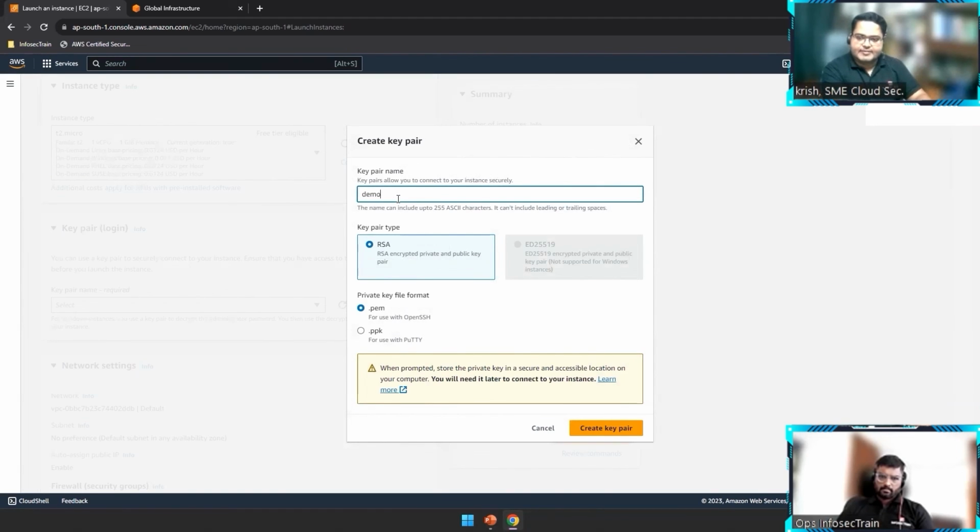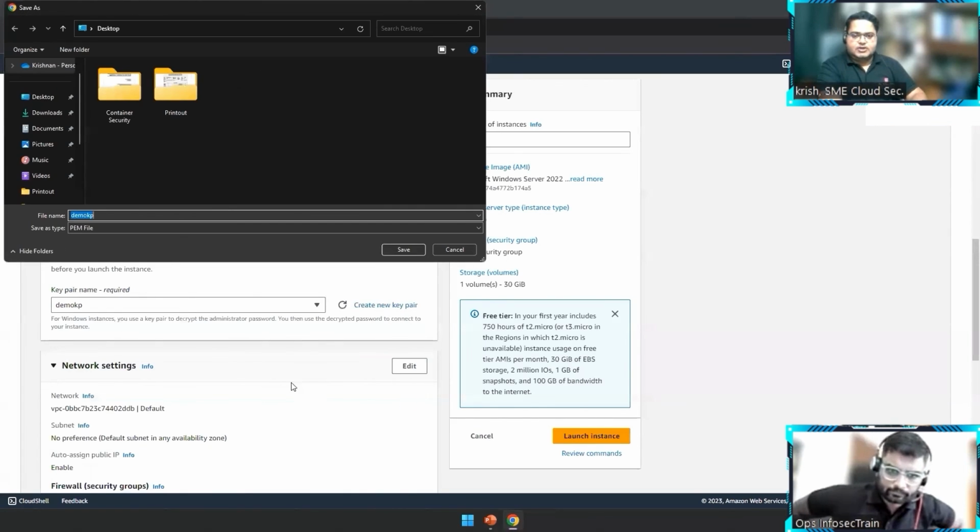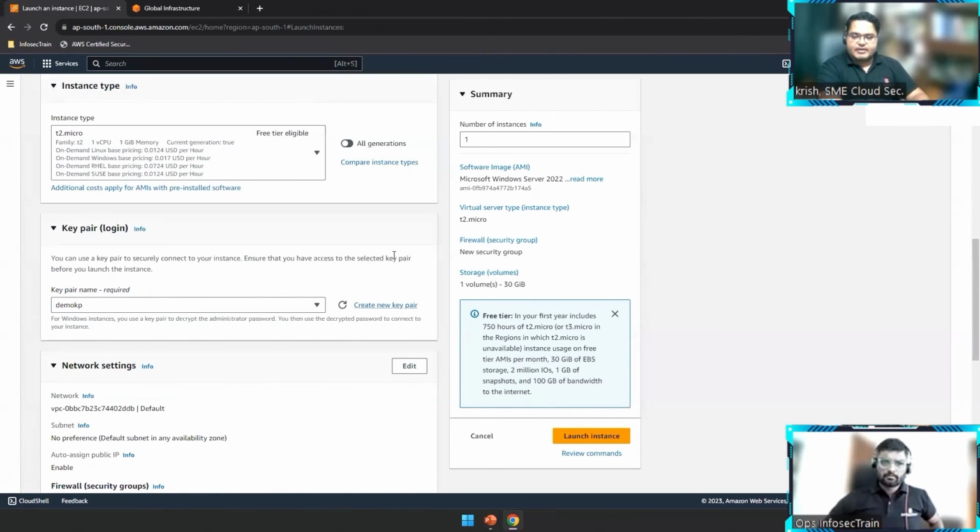So I'm giving something called a demo key pair. I'm just giving a name. I can download the key pair on my laptop, and using this key pair, I can log into the instance I'm creating further. Okay. So I'll just save it here for my convenience.